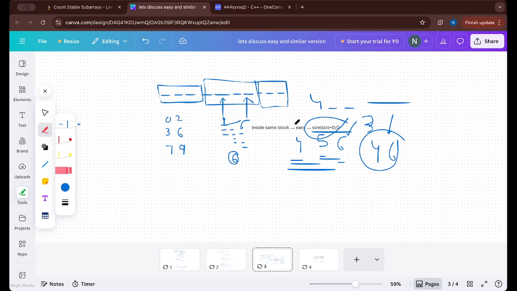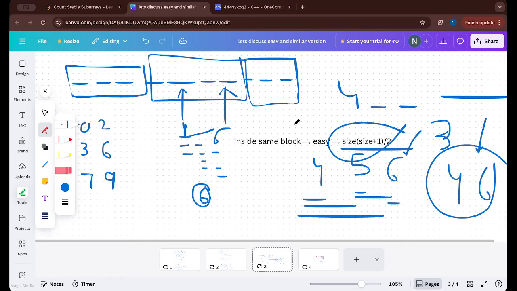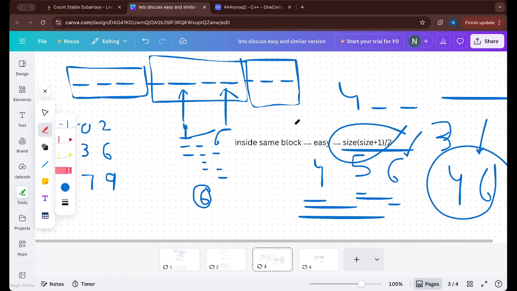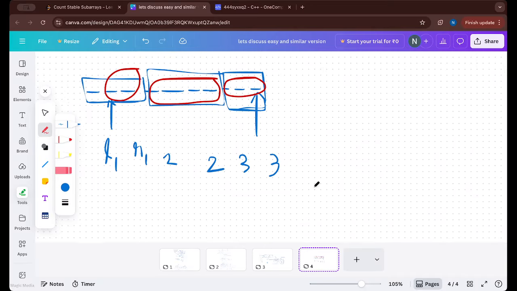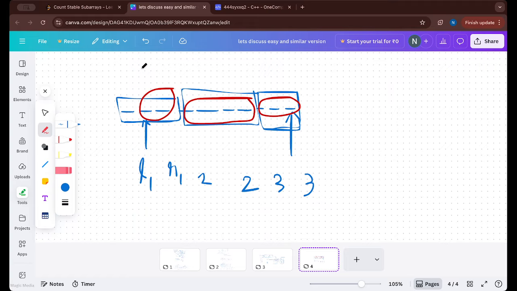So now we got the answer for this query very easily, because both are in the same block. That's why we are able to make sure there is no need to find any other answer. We can simply compute size into size plus 1 by 2. So this is easy. But now, what if they are in different blocks? Then, let's say this is the first index and this is the second index.